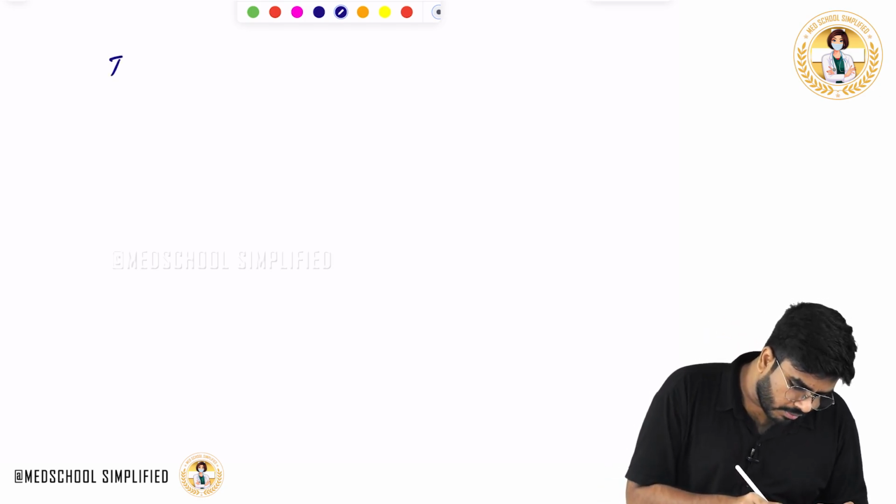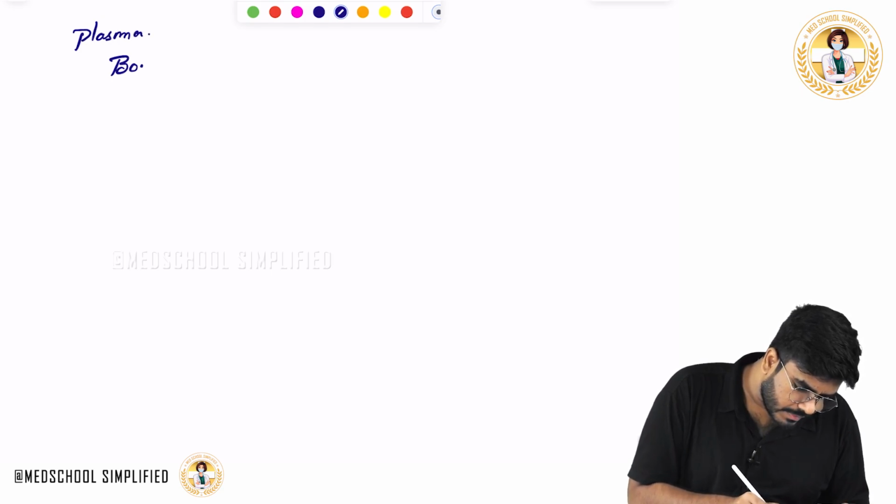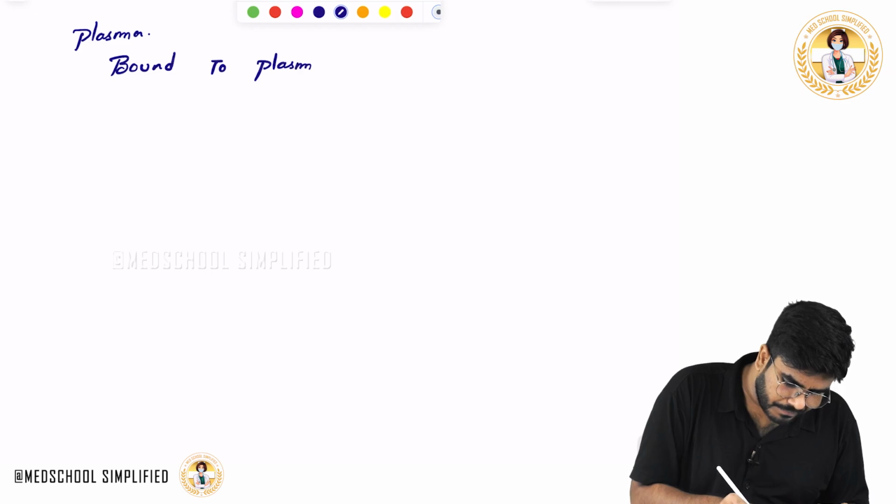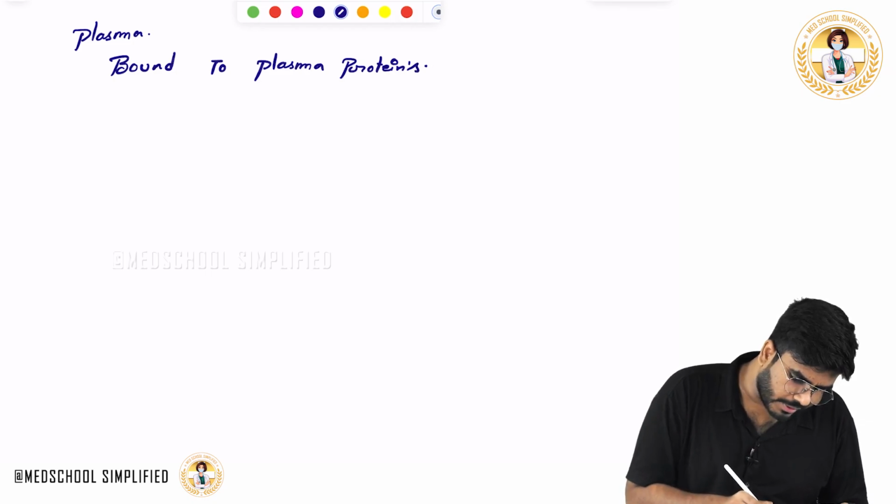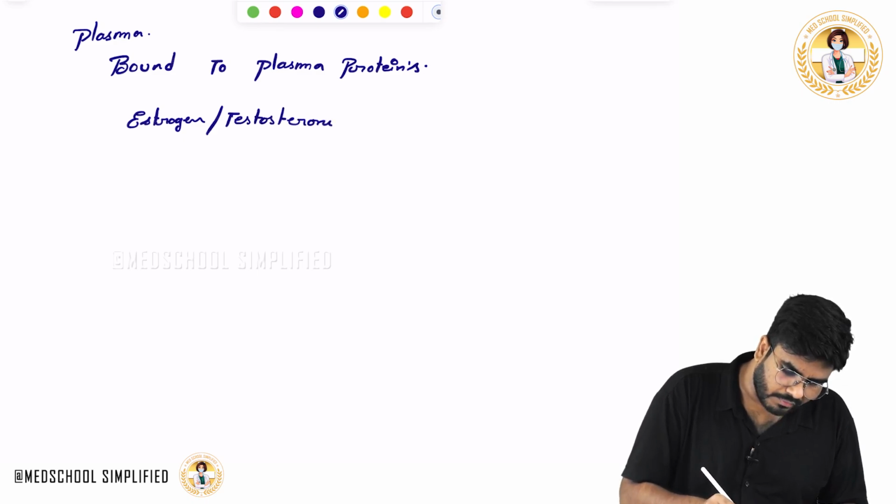So, in plasma, they are bound to plasma proteins. Which plasma proteins, sir? Estrogen or testosterone, they are bound with sex hormone binding globulins.